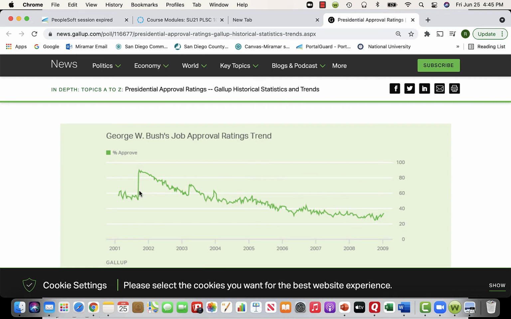George W. Bush comes in, in the eyes of maybe people on the left as an illegitimate president based on what happened in the 2000 election. So he came in a little bit under the norm. His approval rating shot up during 9/11, his response to 9/11 and some of the speeches that he gave.